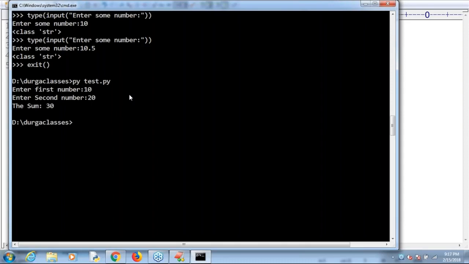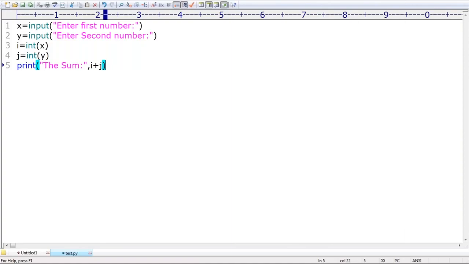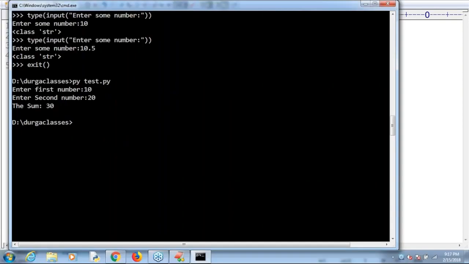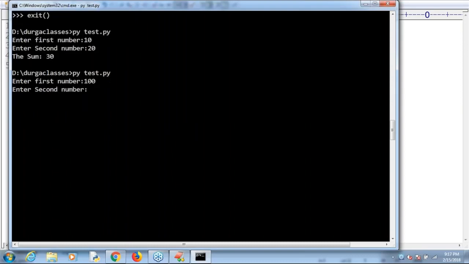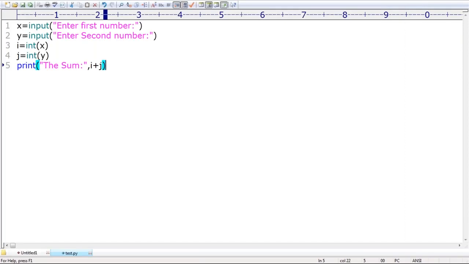Clear? Are you able to understand? Let me explain the concept first, and then I will discuss all the shortcuts, just for the sake of those who don't know about programming. Enter first number, 100. Enter second number, 200. Then automatically the sum, 300, I'm getting. Clear for all of you? Any doubt about this?